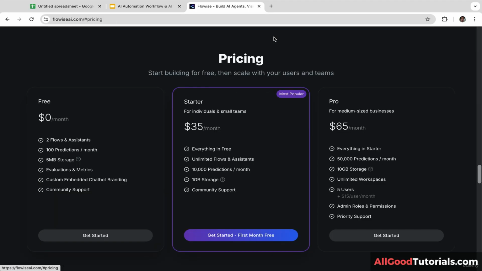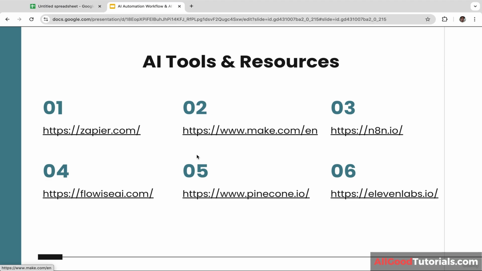Let's click on pricing. As you guys can see, Flowise offers a free plan. Obviously, there are some limitations when it comes to the free plan. For example, you can only have 2 flows and the data storage is limited to 5 MB. So make sure that you are fully aware of these limitations. Okay, now let's go back to the slide and let's move on to the next one, Pinecone.